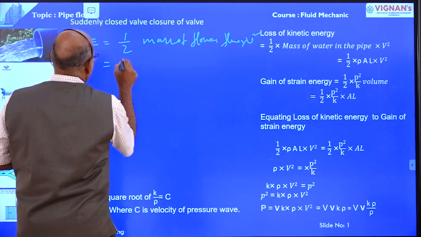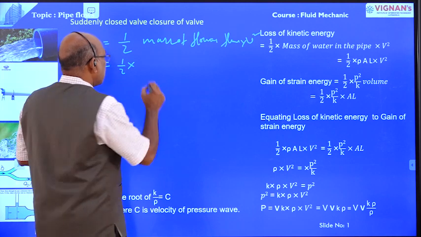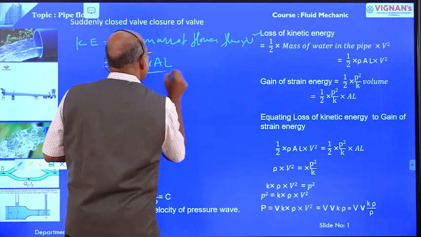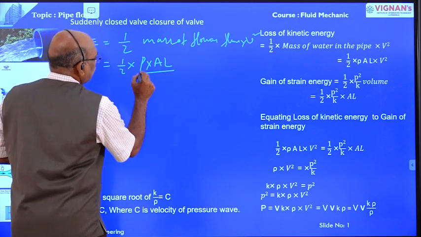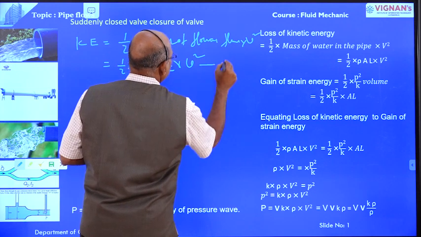What is the mass of flowing fluid? Already we have derived: mass is density into volume. Volume is nothing but area into L. So kinetic energy is half rho into A into L into velocity square. This is equation number 1.